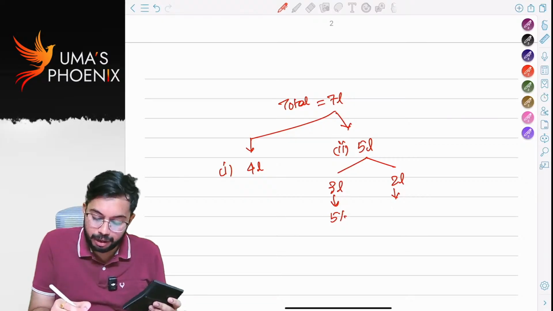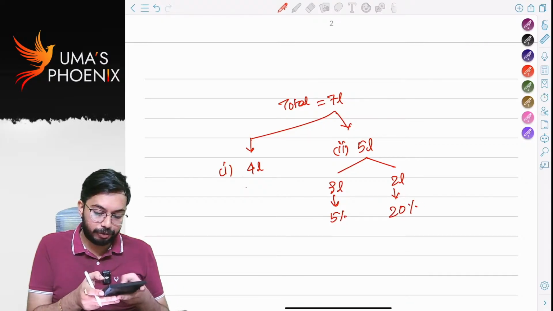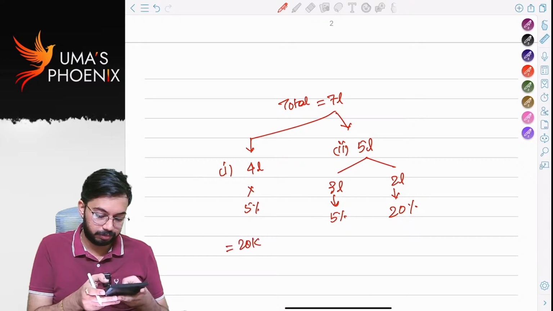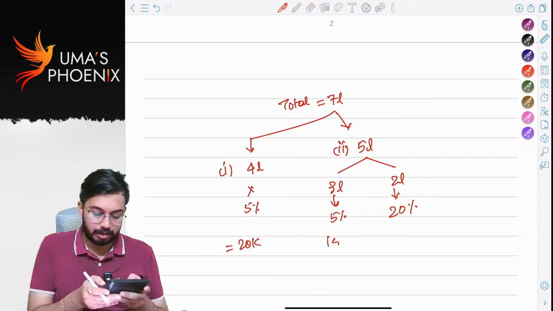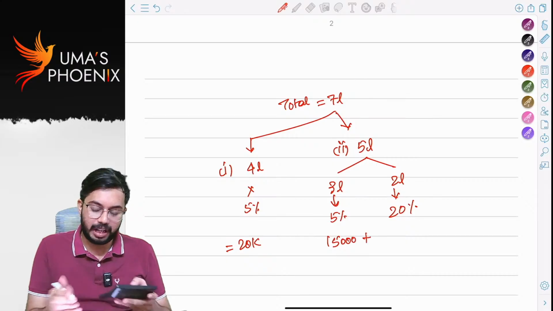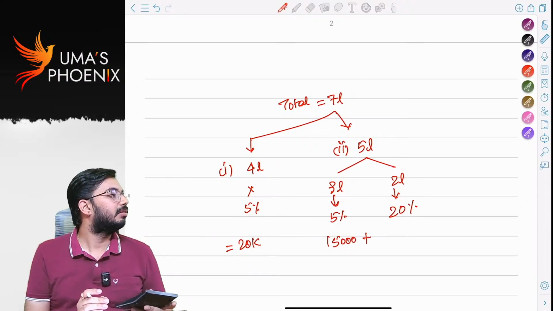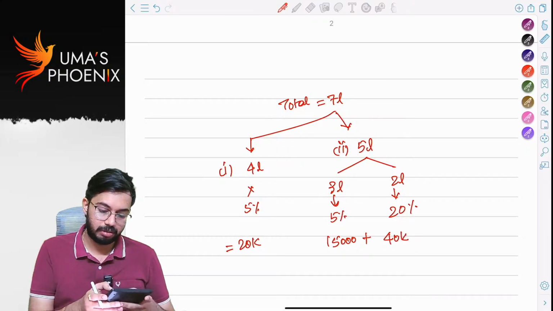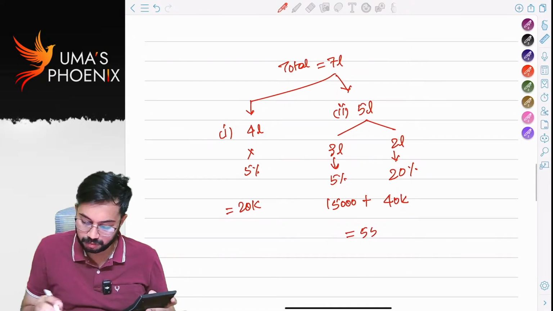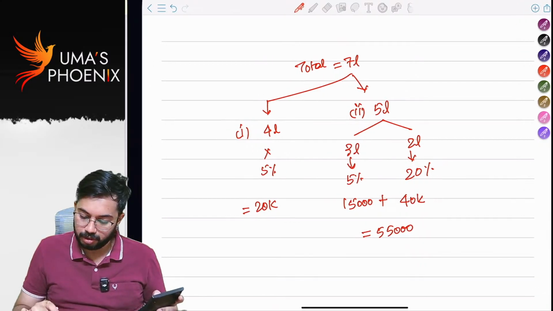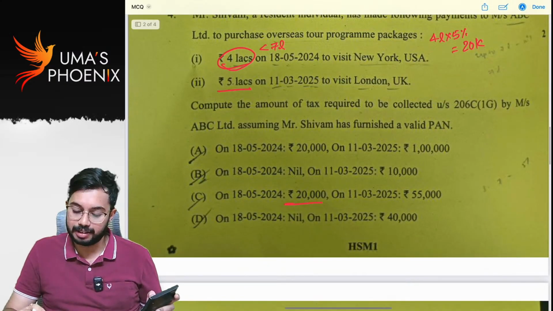So 3 lakh into 5%, 15,000 plus 2 lakh into 20%, 40,000, 55,000. So 20,000 plus 55,000. This is the correct answer.